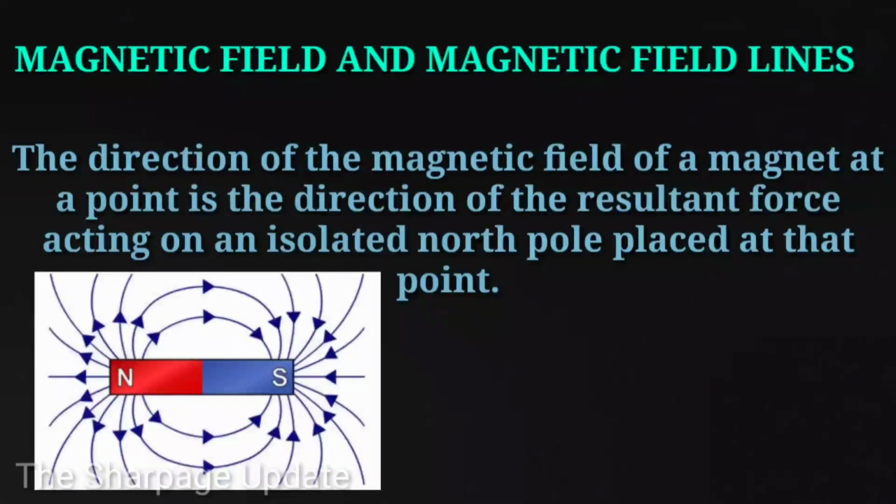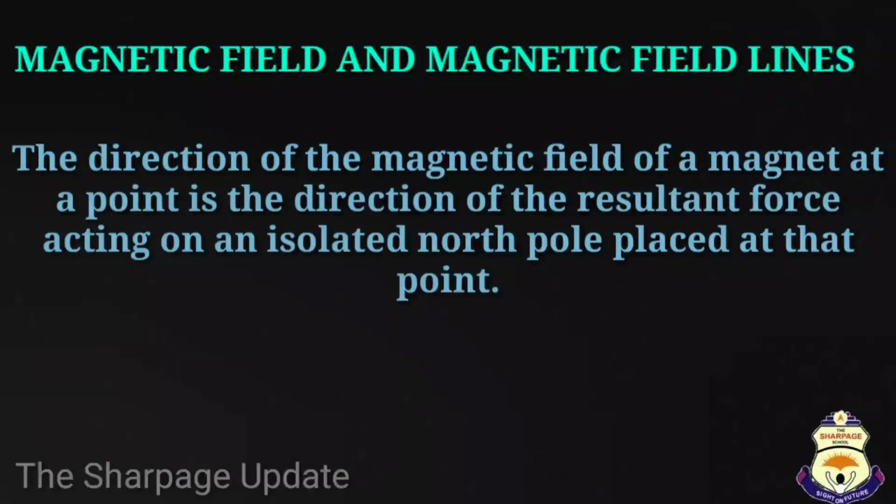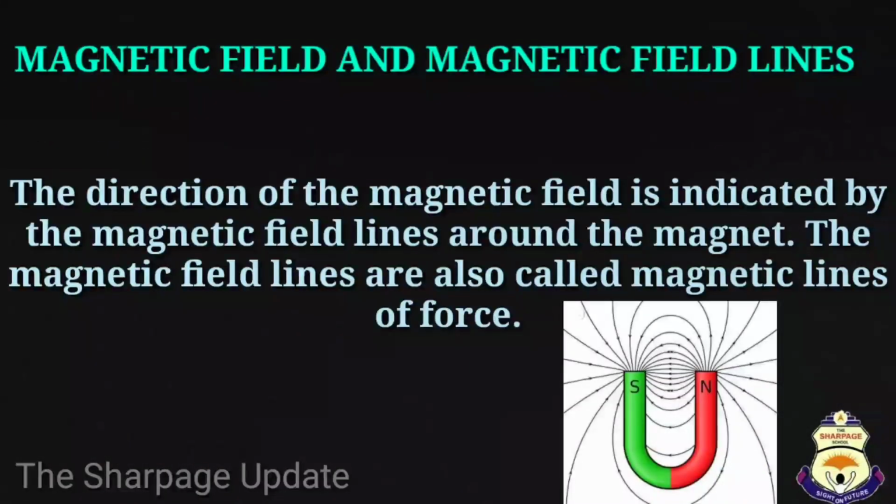Dear students, the direction of the magnetic field of a magnet at a point is the direction of the resultant force acting on an isolated north pole placed at that point. And the direction of the magnetic field is indicated by the magnetic field lines around the magnet.